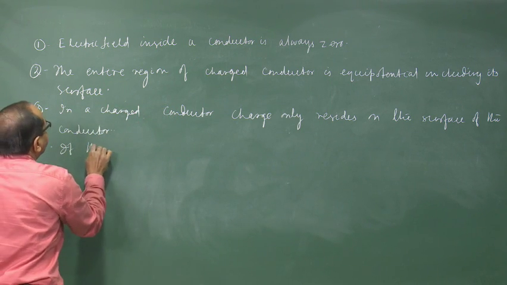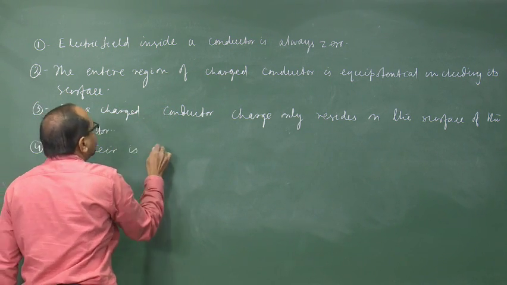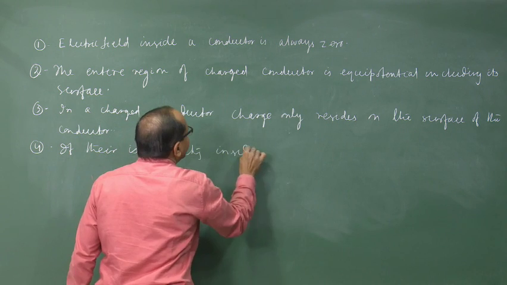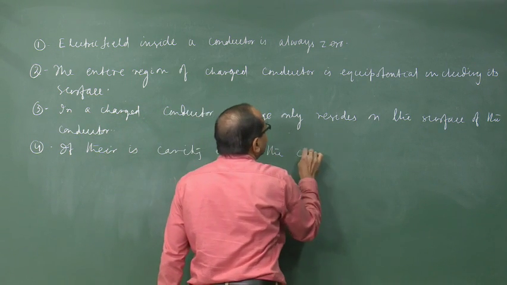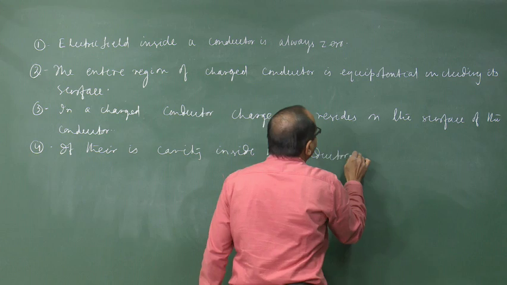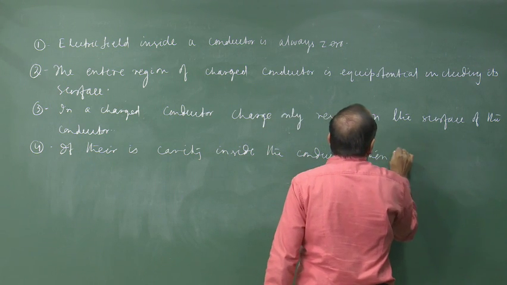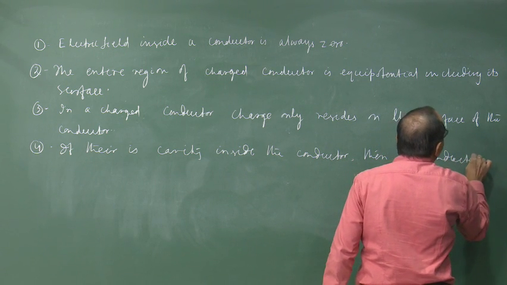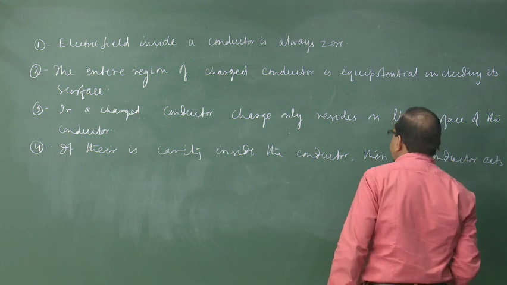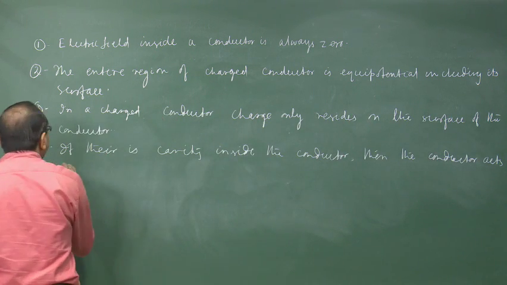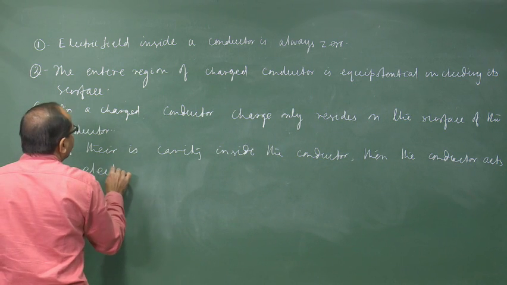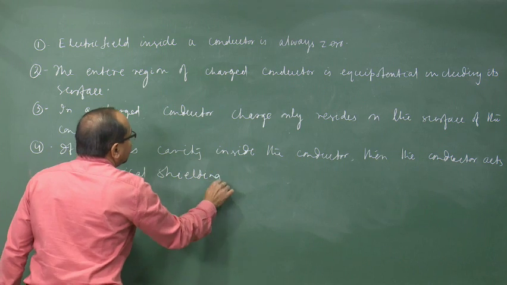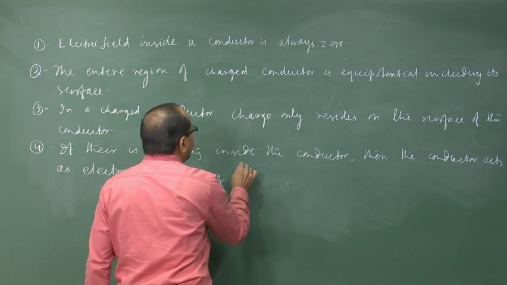If there is a cavity inside the conductor, then the conductor acts as electrical shielding to the cavity.